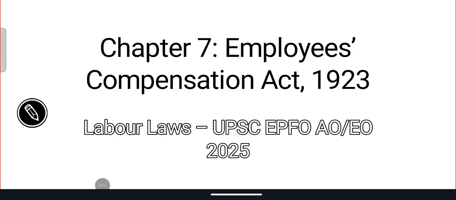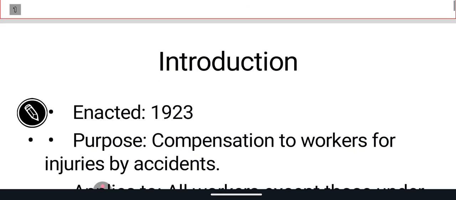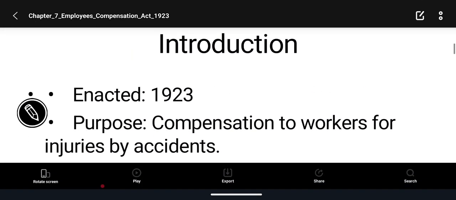So we have come up with the 7th chapter, the Employees' Compensation Act 1923, for UPSC EPFO AO EO 2025 Industrial Relations and Labour Laws. In this chapter we're going to cover different topics. First of all, the introduction: in which year was it enacted?